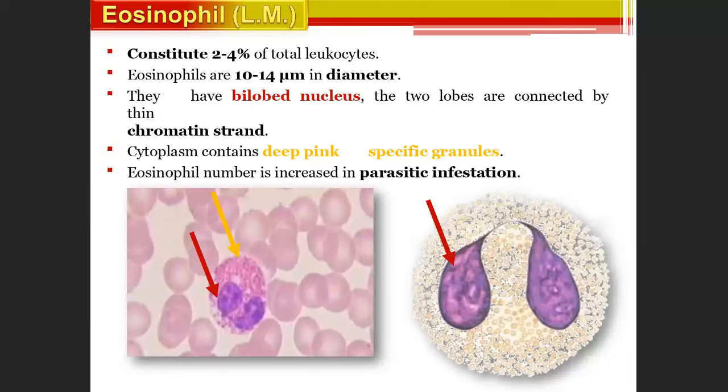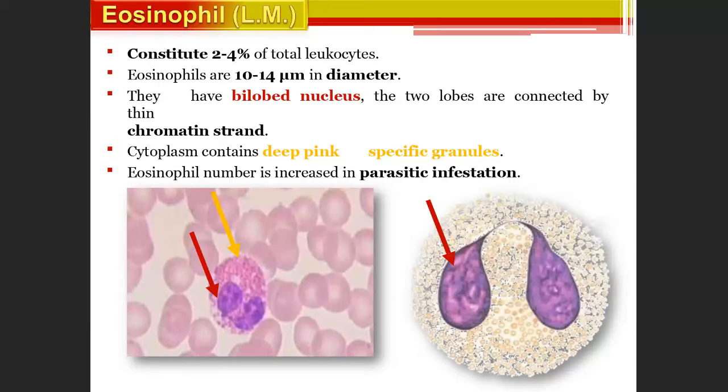The red arrow shows the 2 lobes. These eosinophils are 10 to 14 micrometers in diameter, and they are bilobed. The cytoplasm contains pink specific granules. So this is the cytoplasm. The yellow arrow shows the deep pink specific granules.